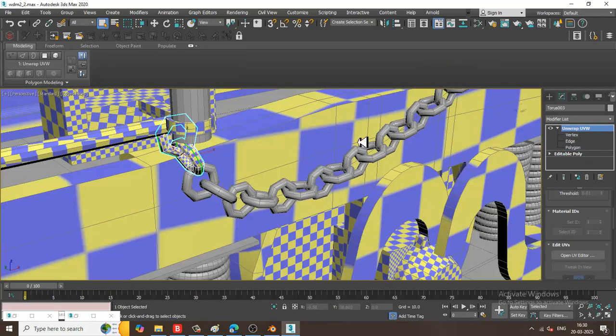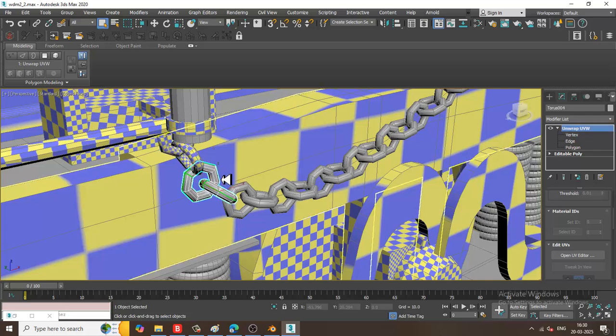And isolate it. Similarly, it's all unwrapped.